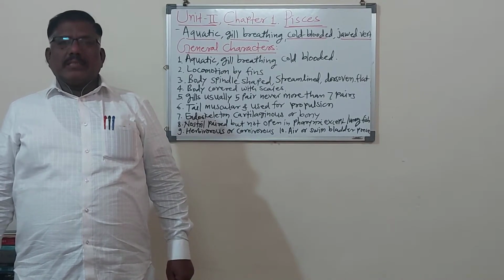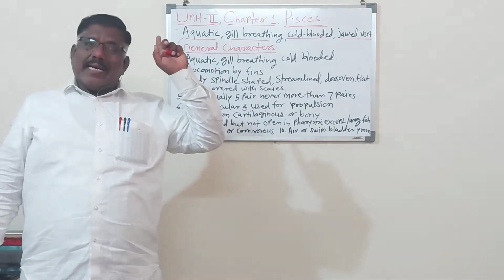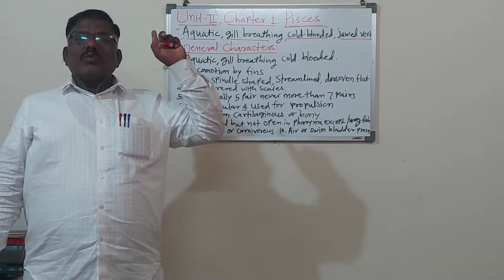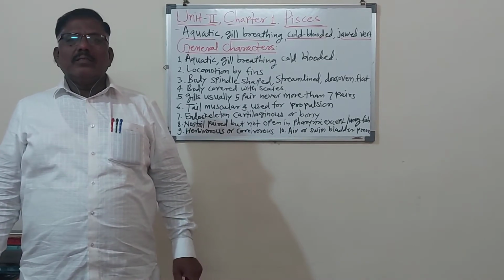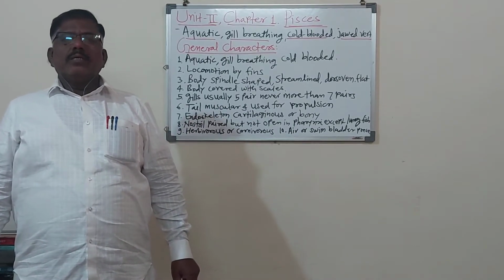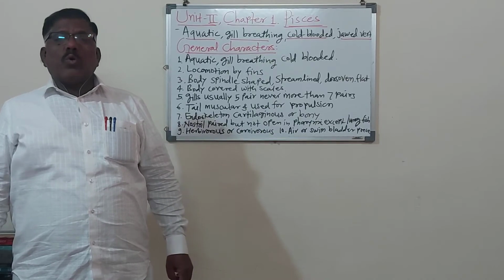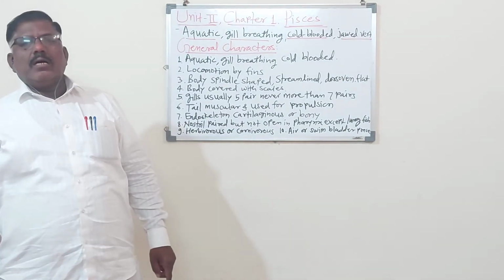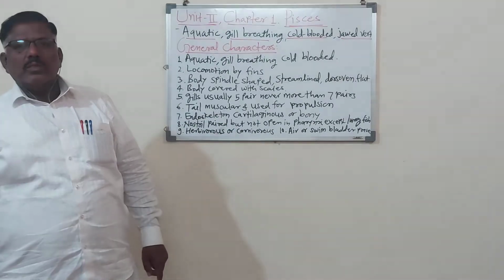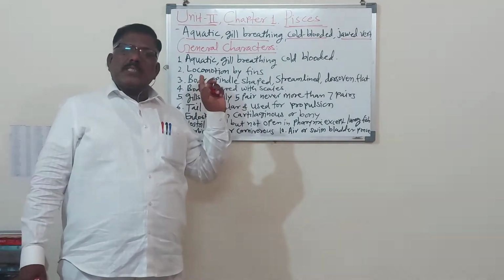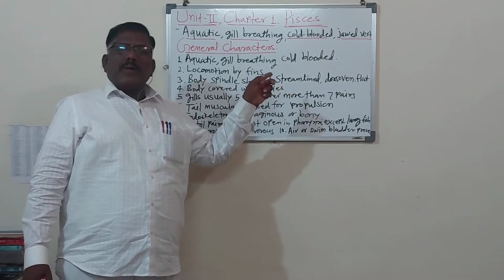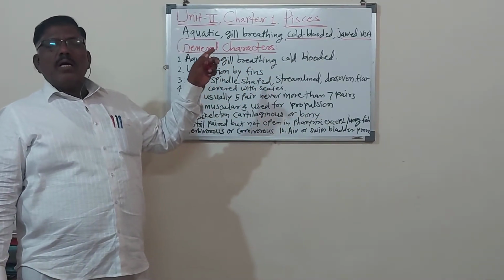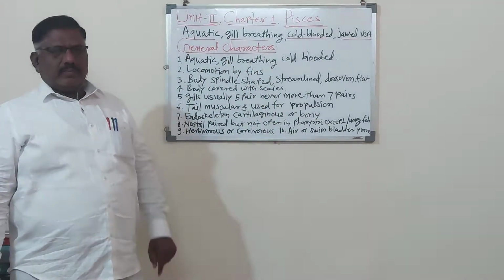Called as the Pisces. So that was Agnatha. Jaws was absent, and this is the Gnathostomata. Pisces is Gnathostomata, means having the upper and lower jaws. Agnatha, and this is the gnathostomata. So remember, Pisces belongs to the gnathostomata.